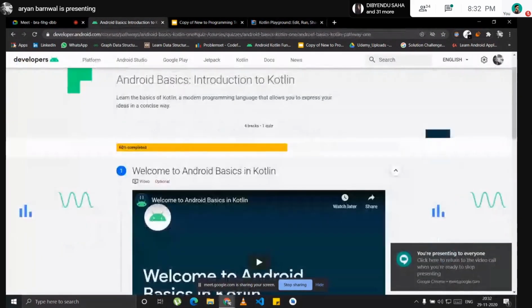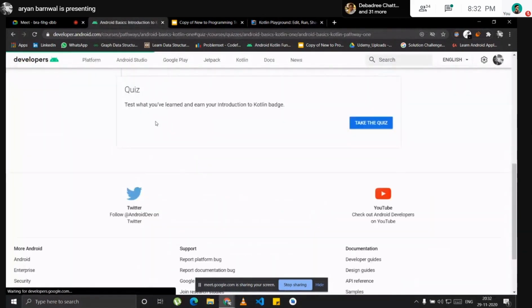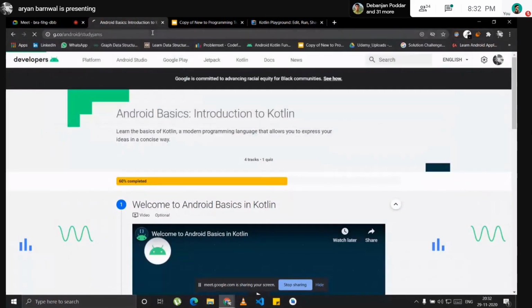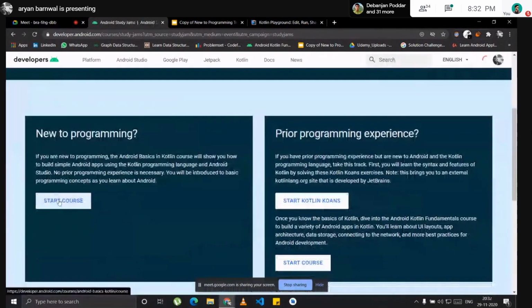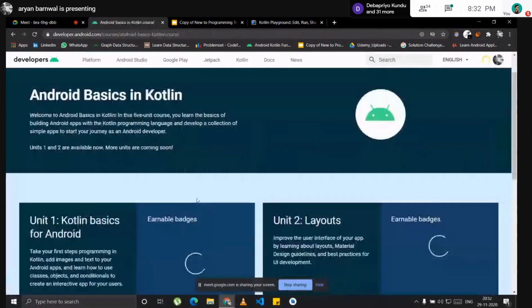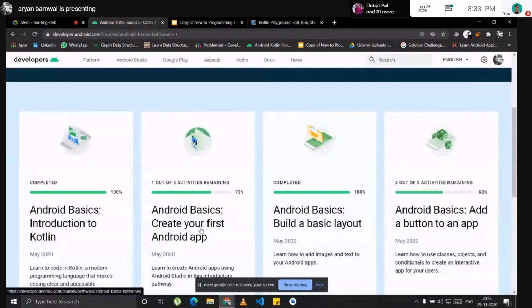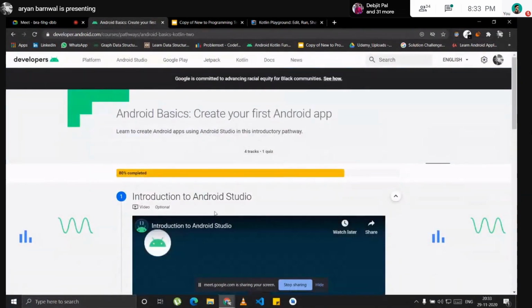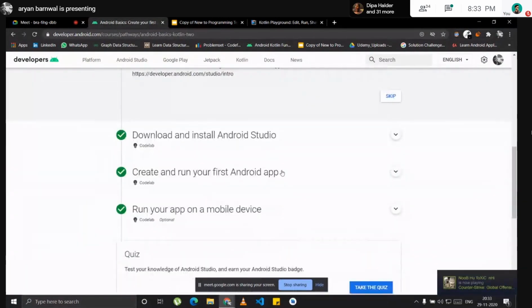The next pathway, the second, is the Android Basics Creator First Android app, where we will not do a lot, just install Android Studio and run your first Android app on your phone.